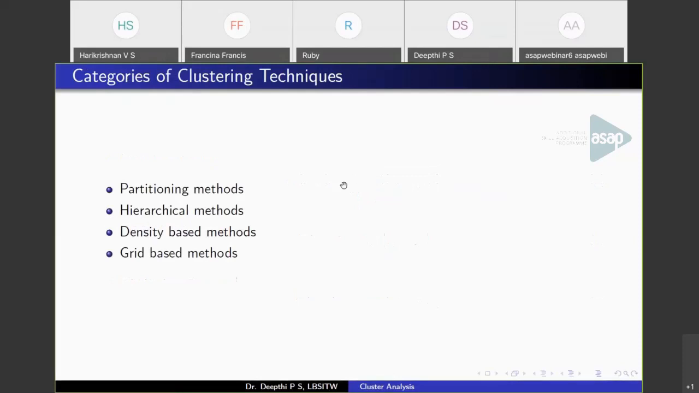Categories of clustering are partitioning methods, hierarchical methods, density-based methods, and grid-based methods. In all of these, you'll be learning one or two algorithms except the grid-based methods. So in the 5th module, you have the partitioning method, with 2 algorithms in it, k-means and k-medoids. That is what we are going to discuss in today's lecture. So the first category is the partitioning method.